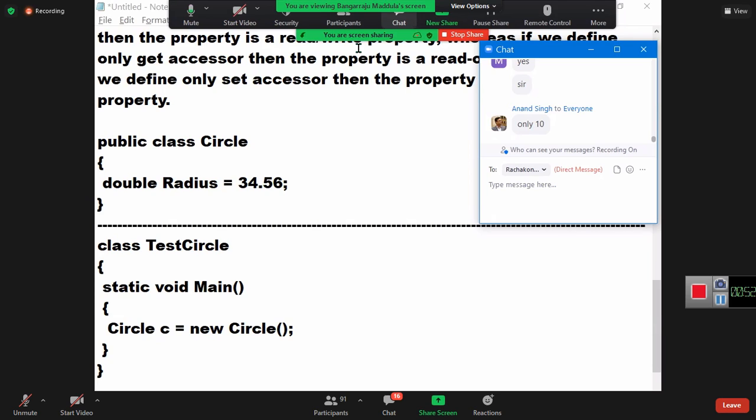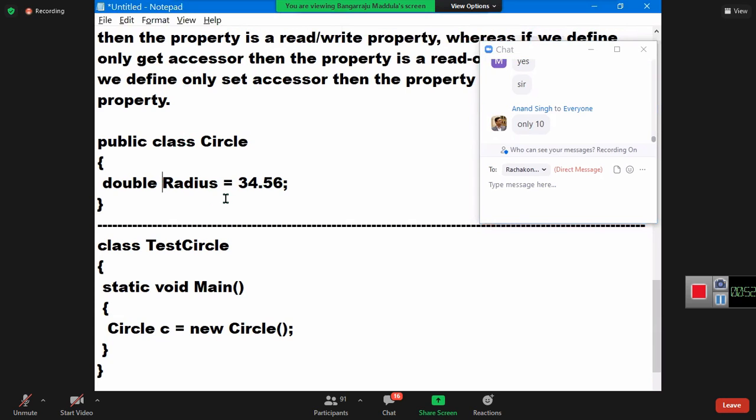When you want to define a property on a field, make a habit of declaring the field prefixed with an underscore. This underscore indicates this field is associated with a property. I won't declare all 100 fields with an underscore. How many fields will I declare with an underscore? 10 only. And those 10 will have properties. Did you understand me or not? This underscore is used here to specify that we are defining a property. Is it clear?